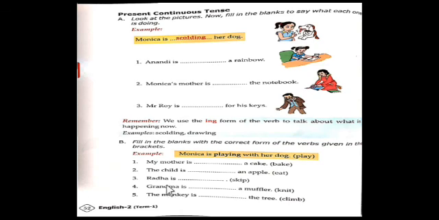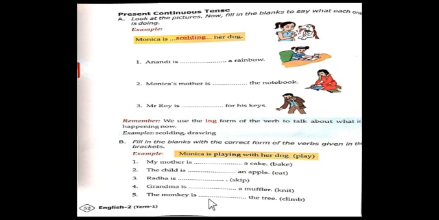Next one. Fourth one. Grandma is dash a muffler. So the verb is knit. So T is the consonant sound. So you have to add one more T plus ing form. Then it becomes knitting. K-N-I-T-T-I-N-G. Knitting a muffler. So grandma is knitting a muffler.